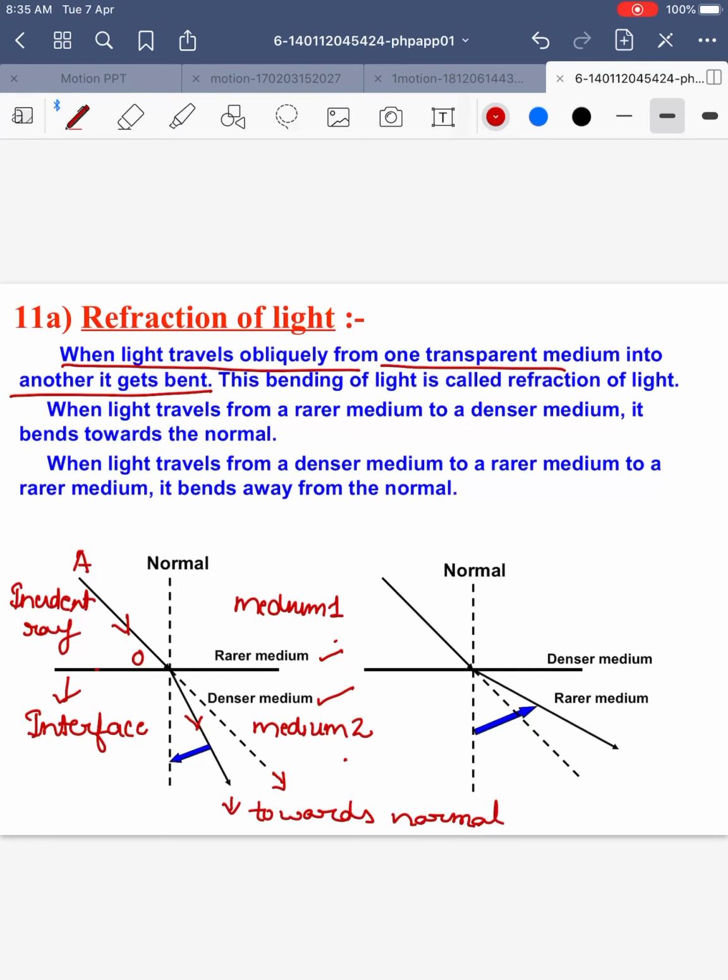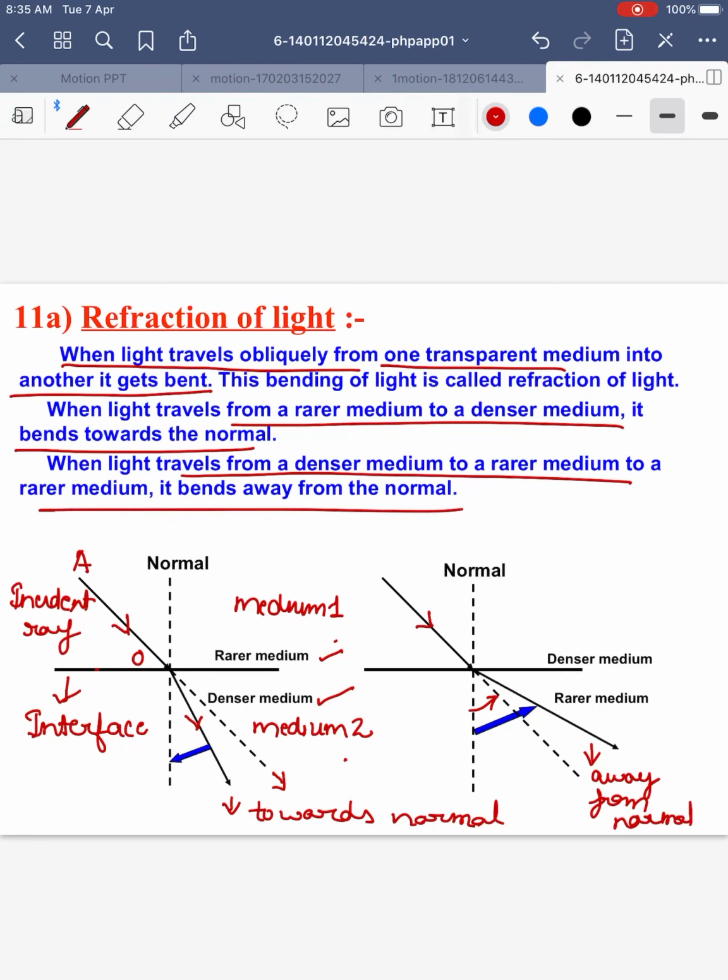In the second case, when a ray of light is going from a denser to a rarer medium, it bends away from the normal. This ray bends away from normal. So when light travels from a rarer to denser medium, it bends towards the normal, and when it travels from a denser to rarer medium, it bends away from the normal. Once again, what is refraction? Refraction is the phenomenon of bending of the light when it travels from one medium to the other.